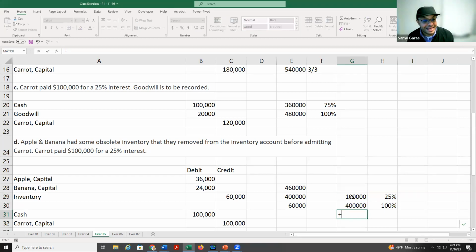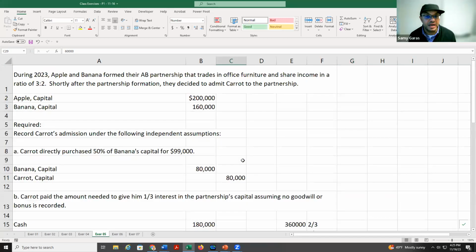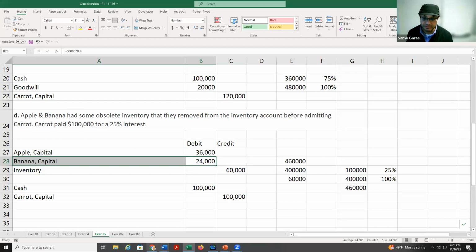But if I add the capital of the partners 200,000 plus 160 plus 100, which is coming from Carrot, we get 460. So how much is the difference between 400 and 460? 60. So I need to divide 60 between Apple and Banana. And the ratio is here, 3 to 2. So we get 3 to Apple, 2 to Banana. And here we debit cash, credit Carrot by the 100,000.